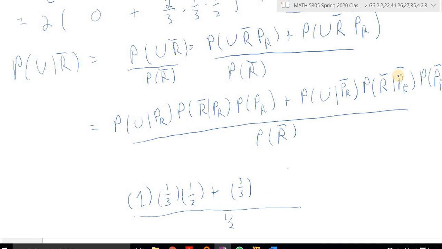This probability it doesn't rain, given that rain is not predicted, so that's 2/3, and then that's 1/2. And let's see if we get the right answer there. So that's going to be 1/6 plus 1/9 over 1/2, which I think is right. That's 1/3 plus 2/9. So that's 5/9. Okay, I think that's the right answer.